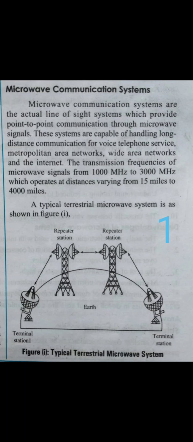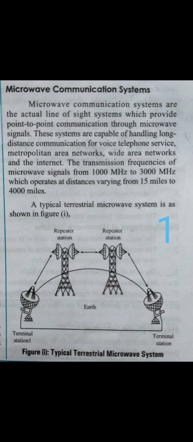The frequency of these transmission media is 1000 megahertz to 3000 megahertz, and the distance varies from every 15 miles to 4000 miles for microwave communication systems. You can observe the figure here.